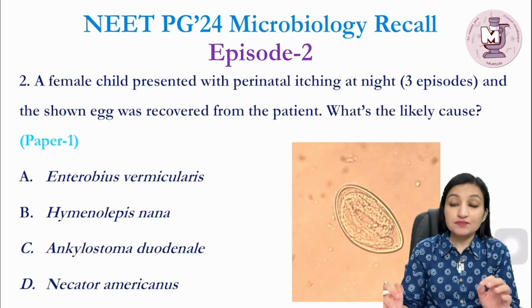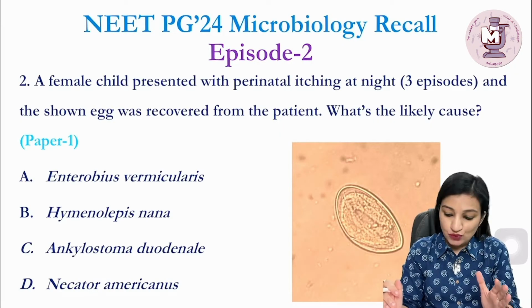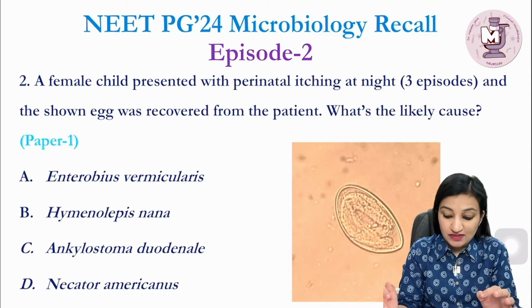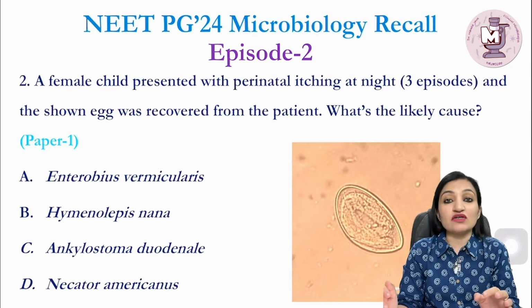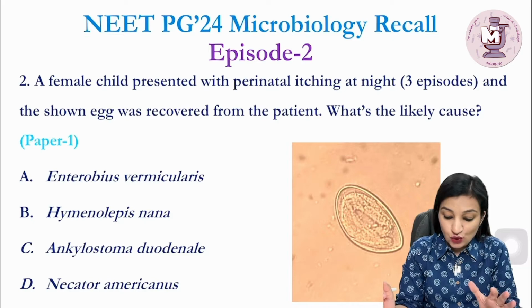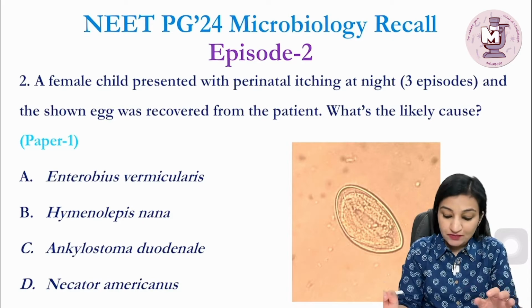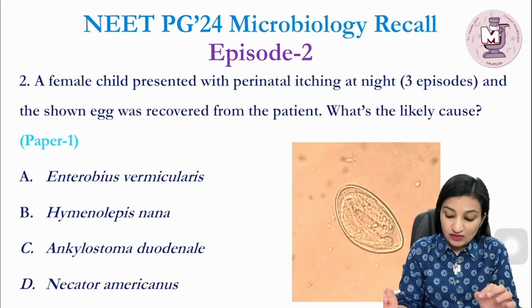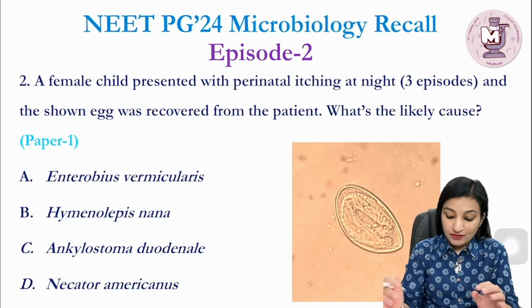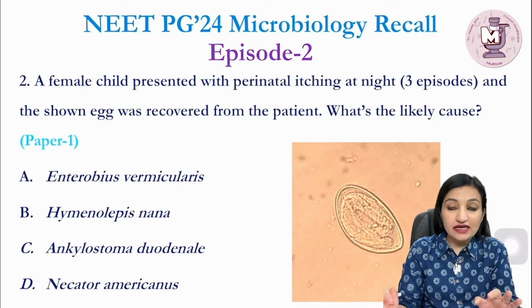So let's begin. The question for this episode is: a female child presented with perianal itching at night 3 episodes, and the shown egg was recovered from the patient. What is the likely cause? This was asked in paper 1. The options include Enterobius vermicularis, Hymenolepis nana, Ankylostoma duodenale, and Necator americanus.